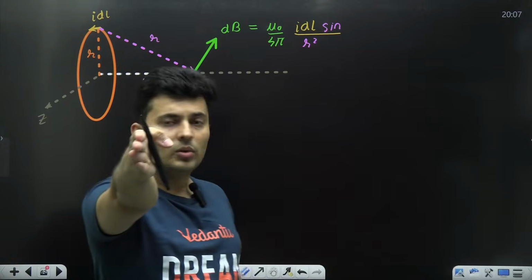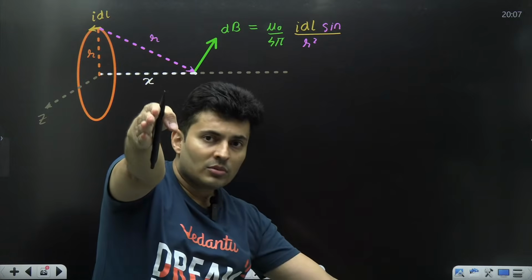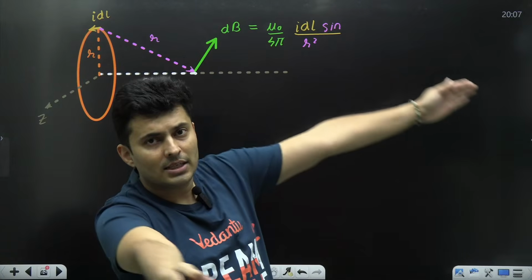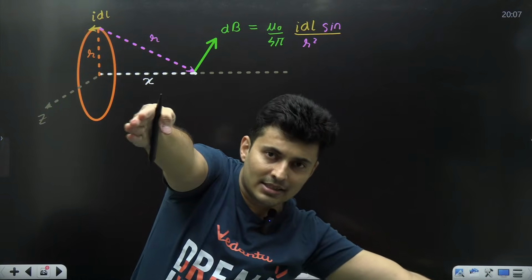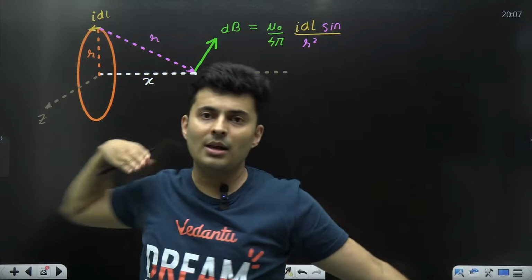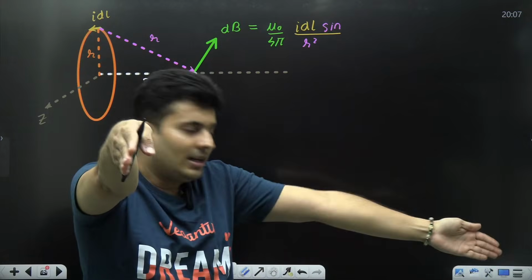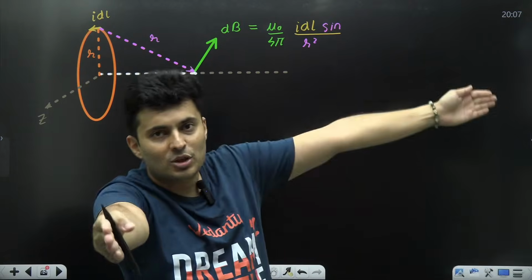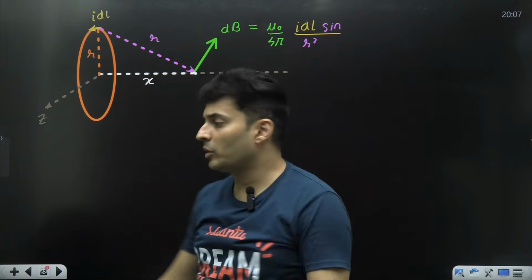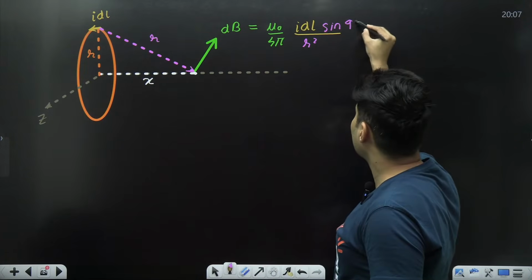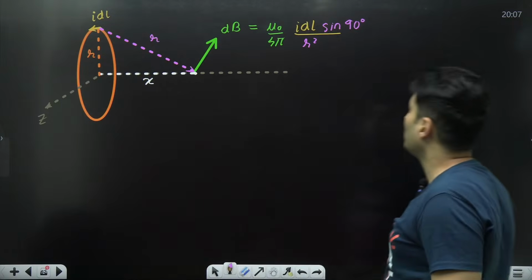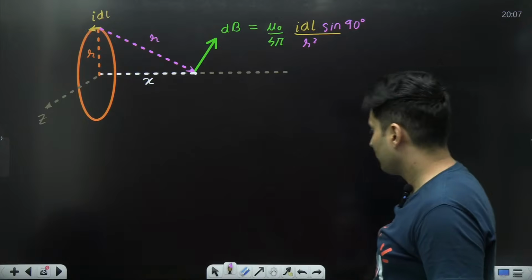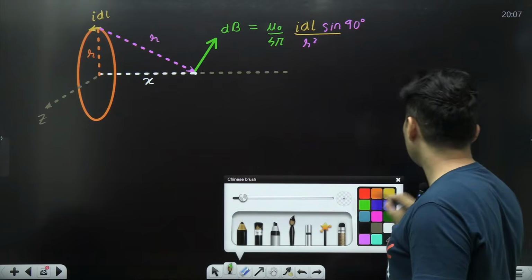IDL is towards you, R vector is down. So if you think about it, it's actually 90 degrees. It's in an inclined plane. One vector is here, another vector is here. So it's actually 90 degrees if you think about it. So hence sine 90, or else people take this angle and do some nonsense. No. So this is basically your dB vector.